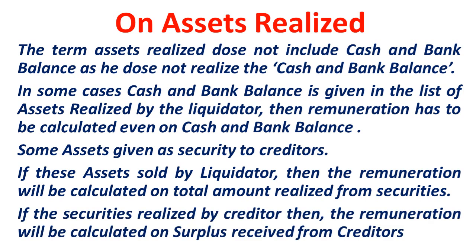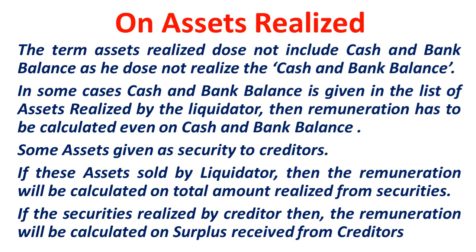Presume that the assets which you have given as security to creditors are realized by the creditors themselves. In such a case, whatever balance is left over, suppose the liability is 90,000 and assets realized are 1 lakh, the creditor will keep 90,000 and the balance of 10,000 will be given to the liquidator by the creditor. Then the liquidator is entitled to get remuneration on that balance amount, because the securities are realized by the creditors. So this concept you need to bear in mind.